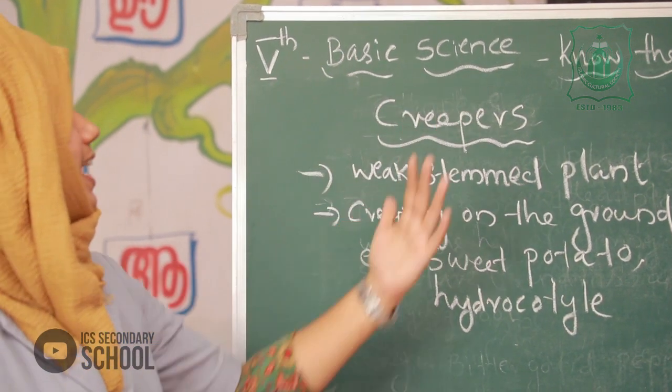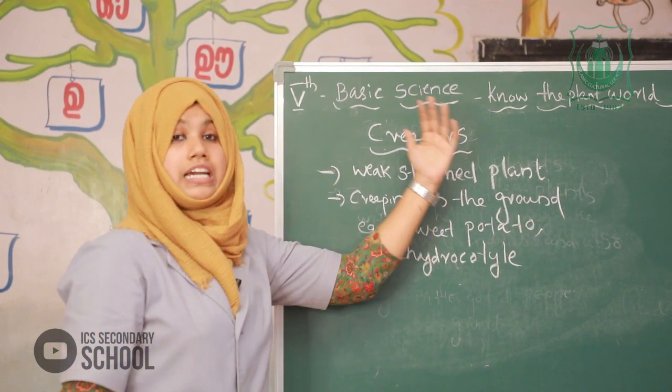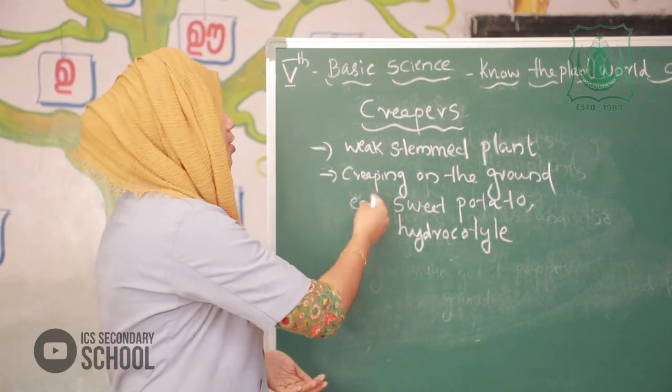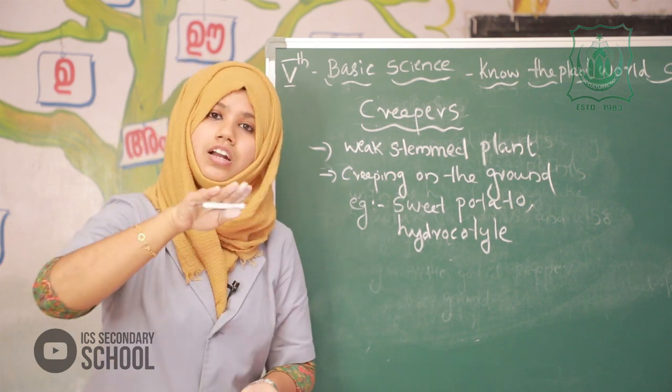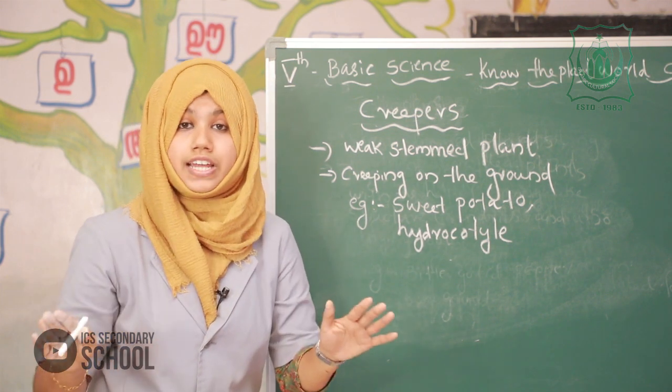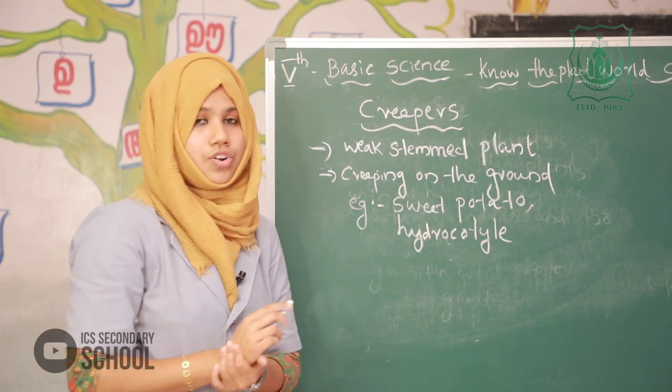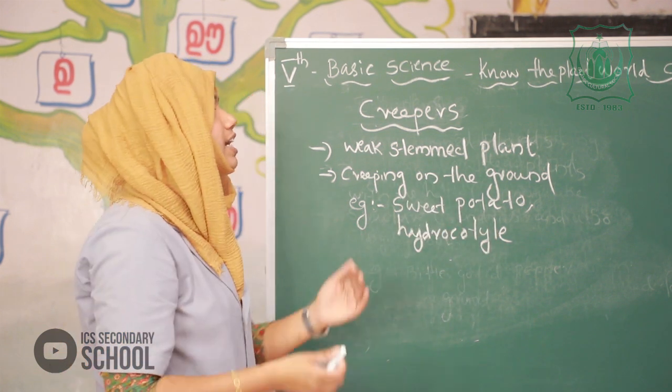So the next category of plant is creepers. It is also a weak-stemmed plant that grows by creeping on the ground and it has no tendrils and clinging root. Example, sweet potato, hydrocotyle, strawberry, like that. Is that clear?